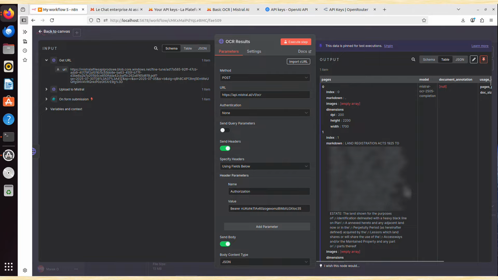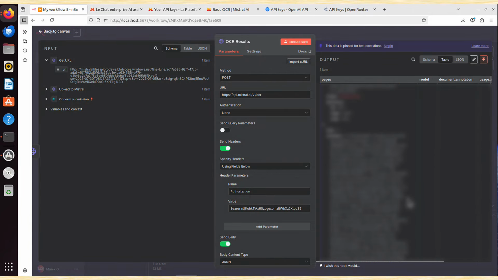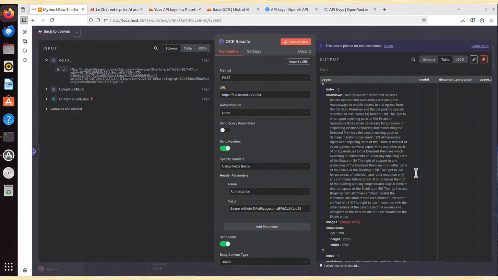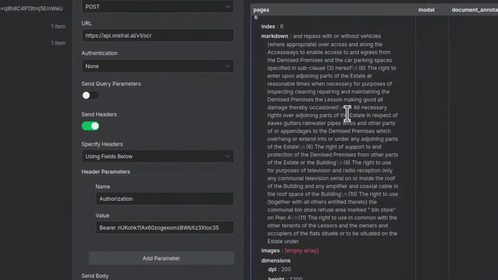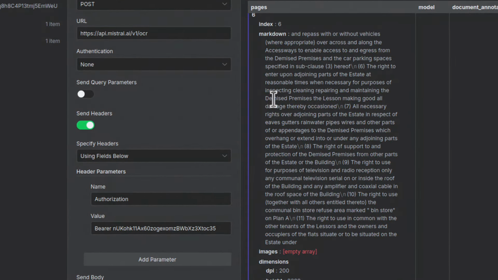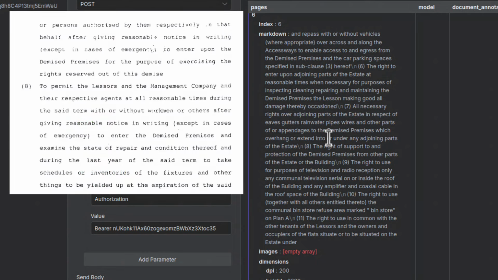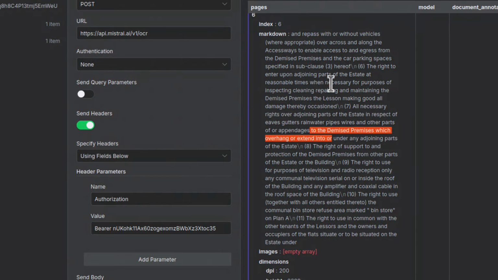We now have it in clear format. And maybe let's move a few pages, no personal information is further down this document. But you can see now, it clearly says what it is. Demise premises, the lessor making good damage, therefore, blah blah. So whatever was in that poorly scanned PDF document, now I have it here and it's formatted properly. And every single page of that document is shown here as a single markdown field.